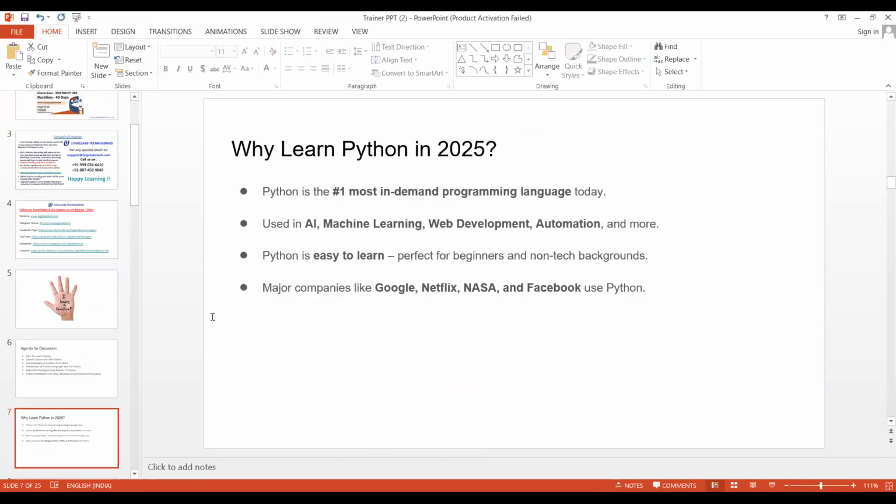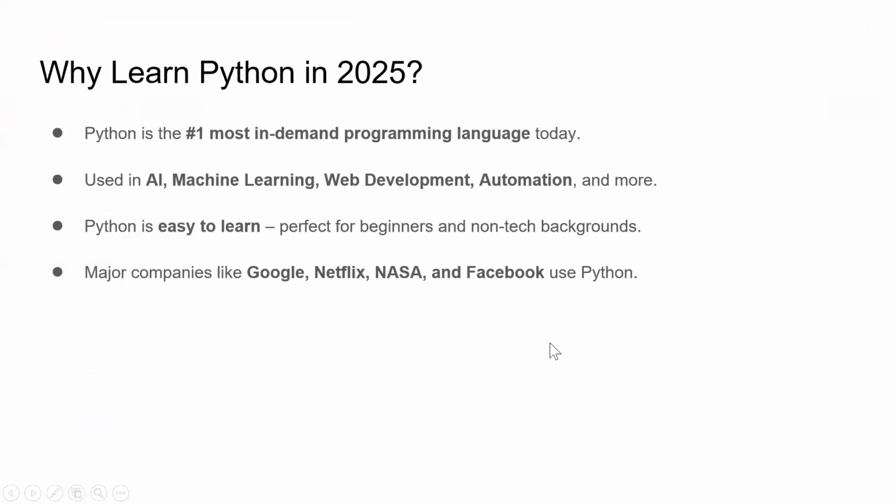And here, guys, why learn the Python language in 2025? Python is the number one in-demand programming language, guys. Everywhere, people are mostly using Python for their development: machine learning, AI applications, web development, automation. Python is the most in-demand language compared to other languages. That is the reason everyone is talking about Python, and that's why we have to learn it.